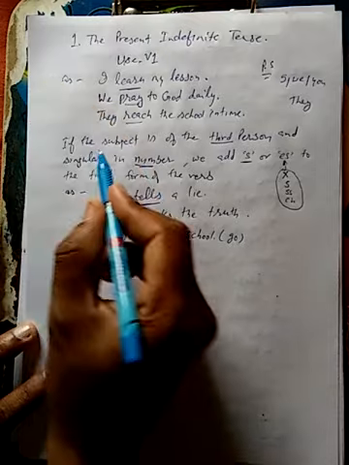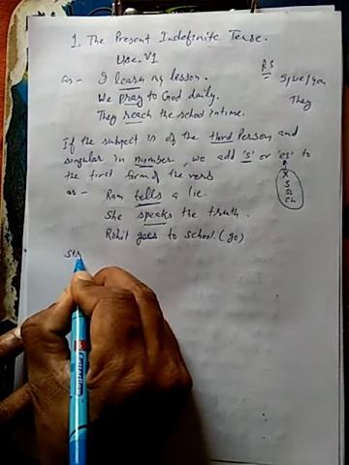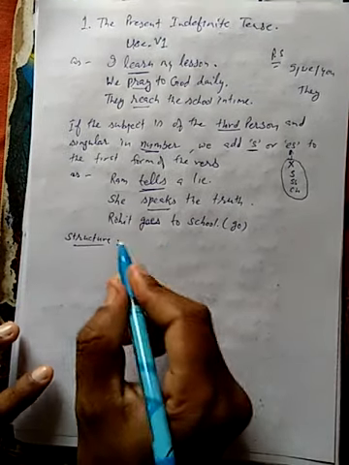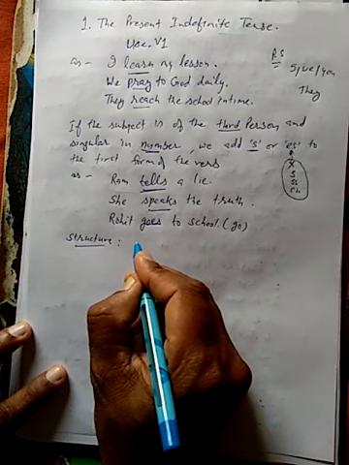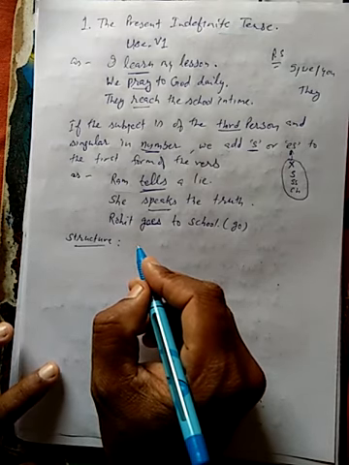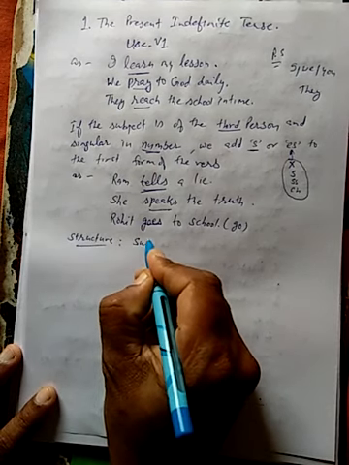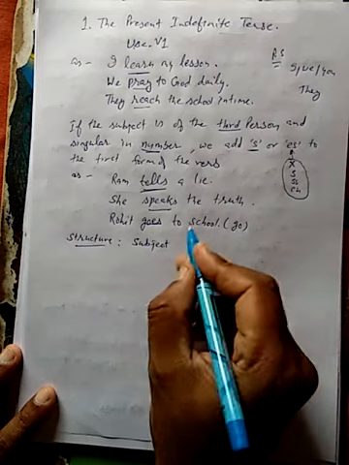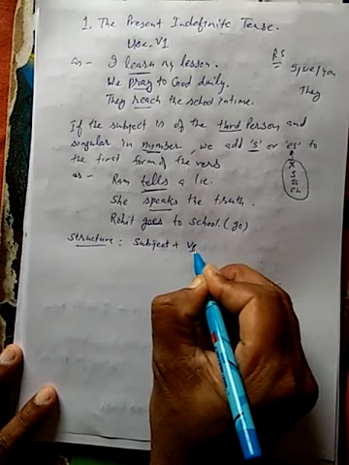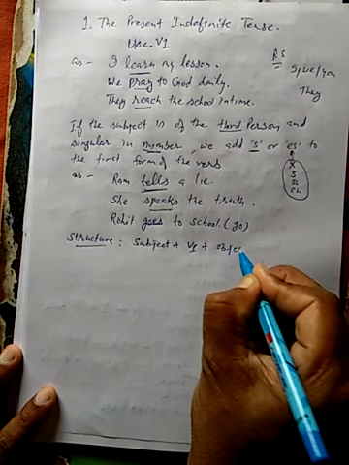So if we talk about the sentence structure, here we would only talk about the active voice structures. The structure would be subject, then first form of verb, and then object.